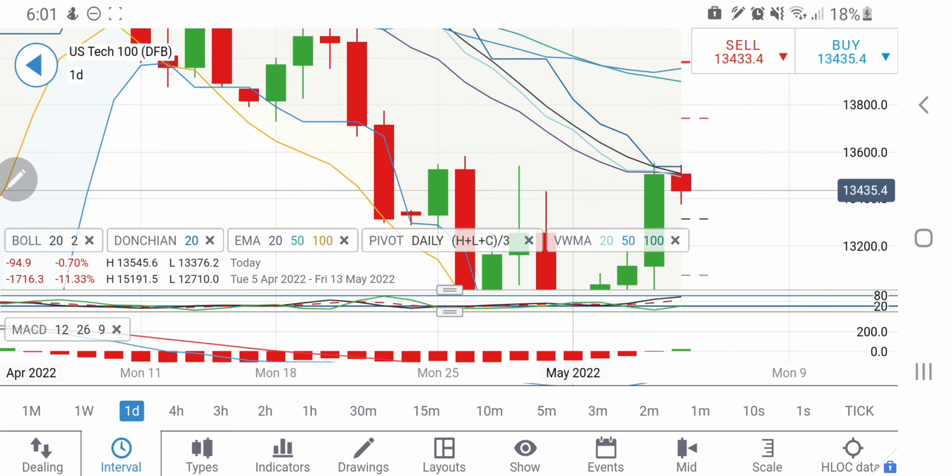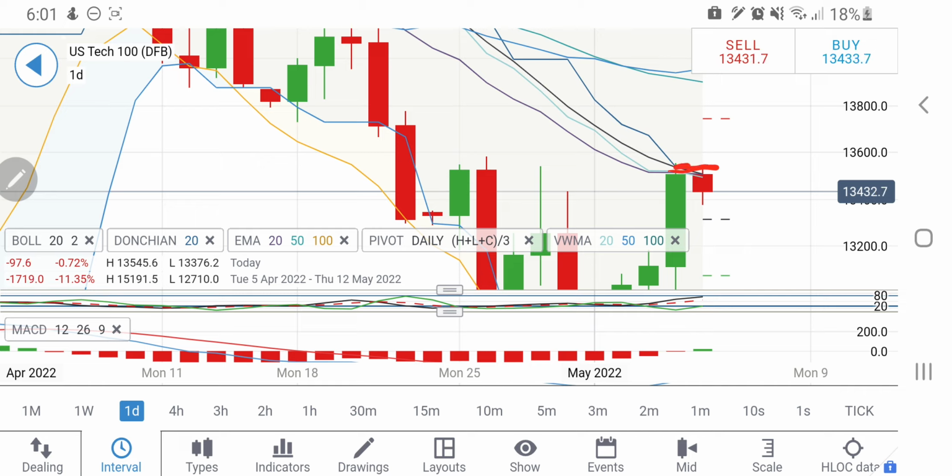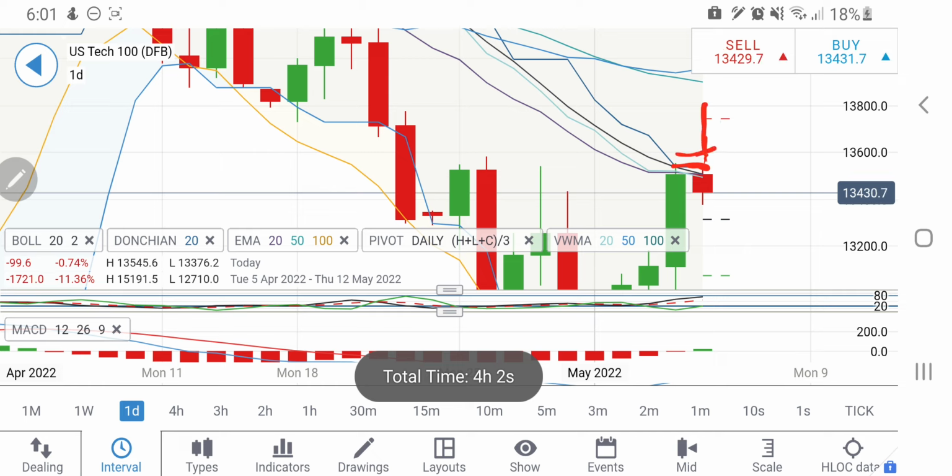it has got its resistance intact. Double top is formed, and yes, 13550 is a possible strong resistance zone, which it has always had. See how beautifully multiple candles have seen Nasdaq 100 reversing from this zone between 13,500 and 13,600. Now again this has happened, and only if it breaks this zone above 13,550, I'll recommend you to go long. Beyond that, possibly 13,600 levels, and beyond that we may see a sharper rise which will try to take it towards 13,800 levels. Also this is possible.